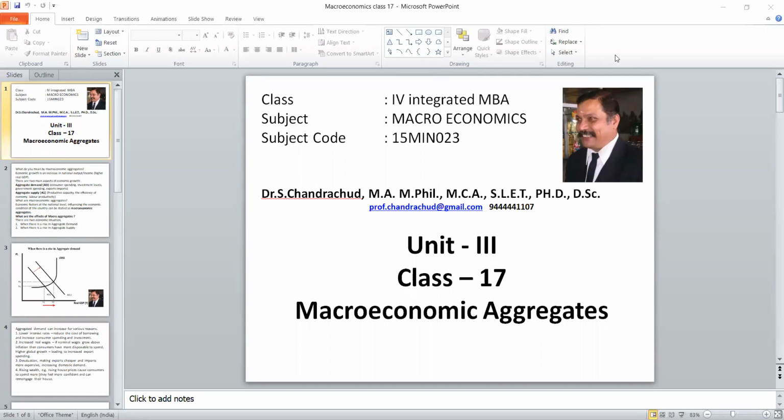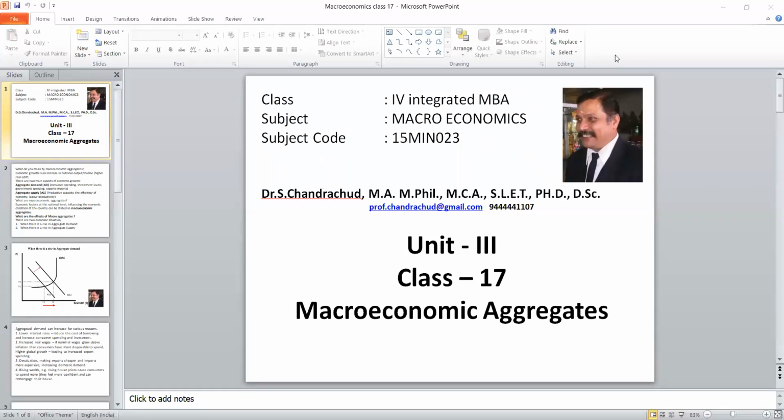So far, we have completed the first two units. In the last class only, we started unit 3 and discussed the basic elements about the performance of an economy. In extension to that, today we are going to study the macroeconomic aggregates. This is a very important topic because based on this only the next models will be discussed: 2-sector model, 3-sector model, and 4-sector model. For that, we need a basic idea about macroeconomic aggregates.